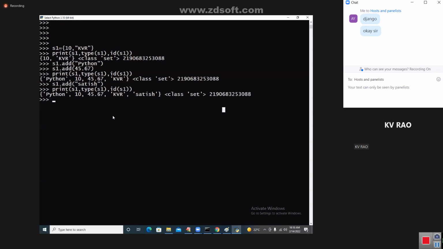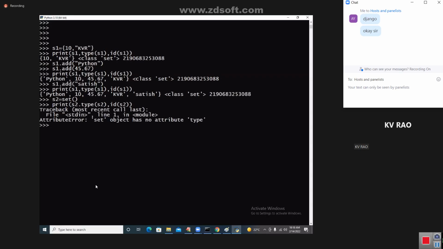Okay, very good. See, my dear students, once again I am taking S2 is equal to one empty set. Here I am giving you set S2, comma, type of S2, comma, ID of S2. See what happens. It shows an empty set.